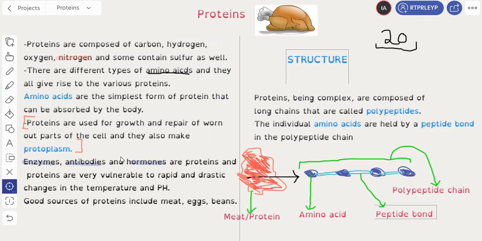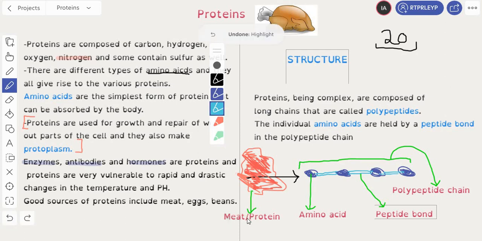Okay, moving on. Now, let's have a bit of a discussion on the structure. This actually gets pretty difficult and complex in many books, and students don't understand it. But I've composed a very simple diagram here by myself for the sake of explaining it in a much simpler manner. Okay, so let's first understand this. Let's take a piece of meat or anything containing protein, but I've taken meat since it's very common to think that meat contains protein. So this is your meat, or protein, that contains protein.